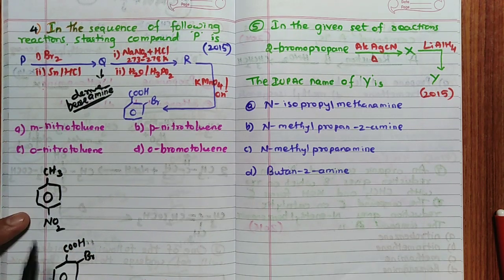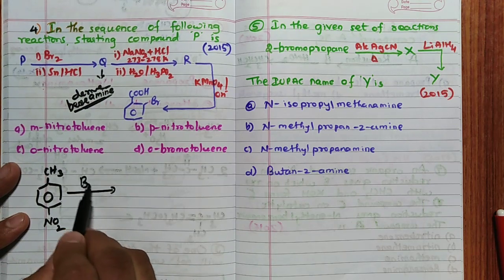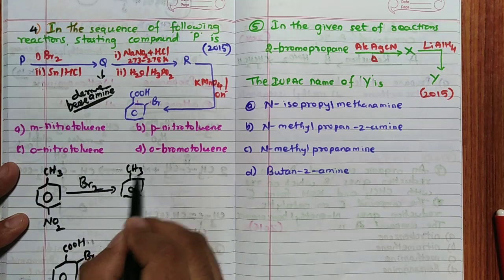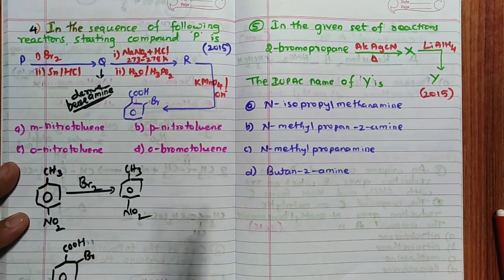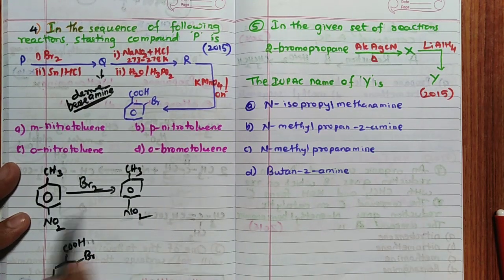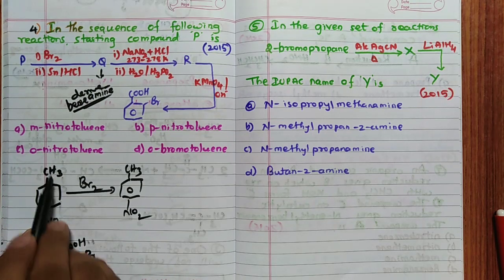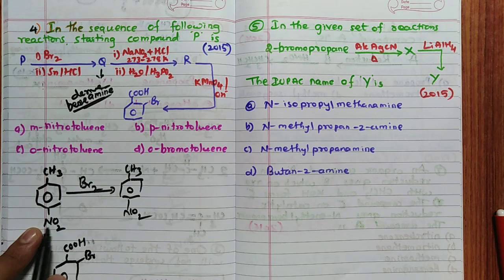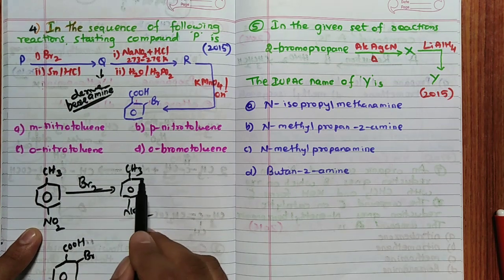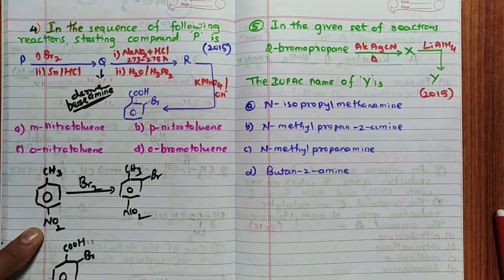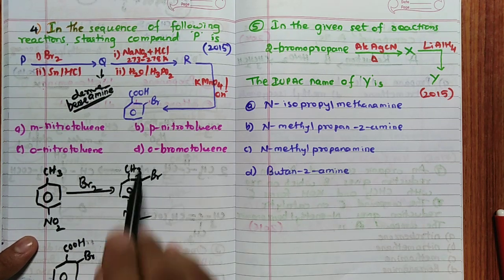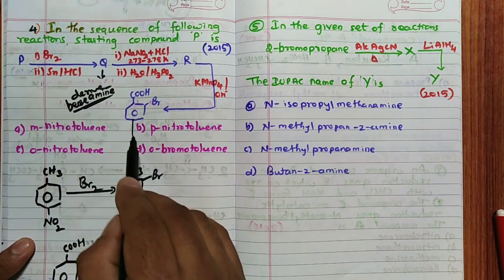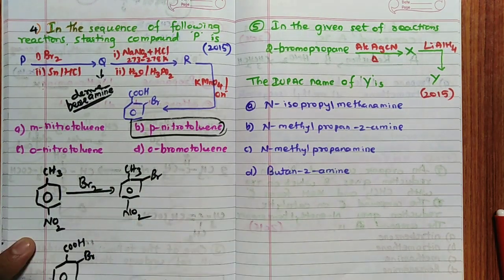Because of that reason, remember, first when it undergoes this bromination, you are going to get CH3, NO2. You will never get the Br here, because the nitro group is not ortho. CH3 is ortho, ortho to CH3 is these two positions. The meta orientation it is: NO2 meta means this one. So here I will get Br here. Understood? So para-nitrotoluene should be the answer. This should be the answer, no doubt. But further reaction we'll see.